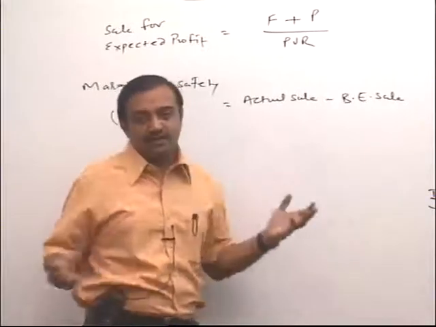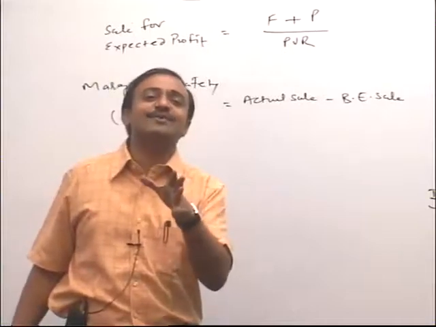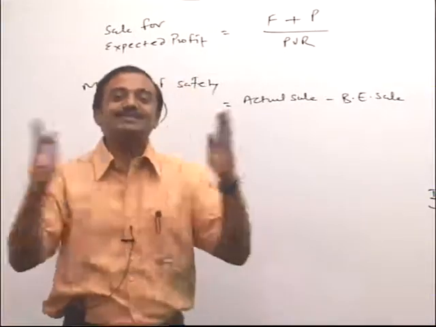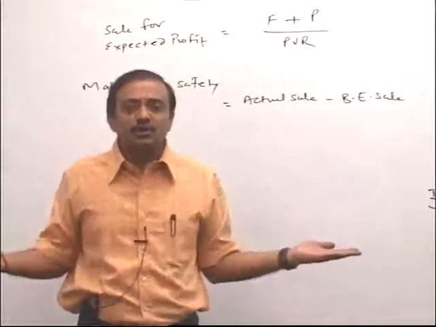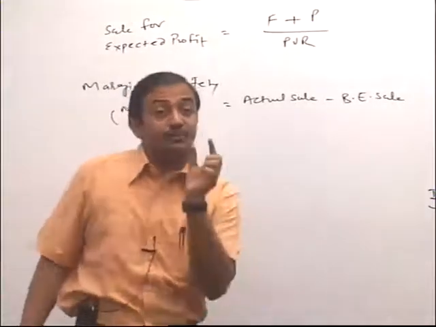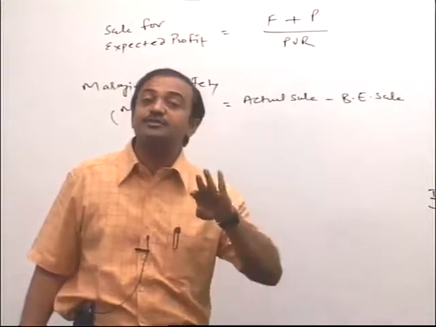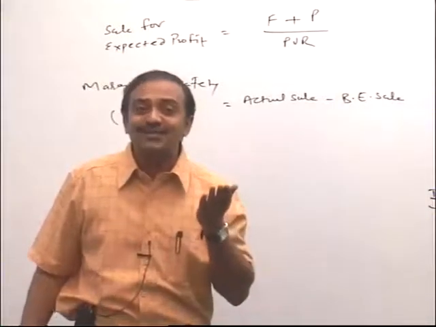Now things are very clear. The words margin of safety themselves indicate the margin which indicates safety. If your margin of safety is high, don't bother, because even though your sales reduce, you remain in a profit situation. But if margin of safety is thin, and your sales reduce, the profit situation would be converted into a loss situation.